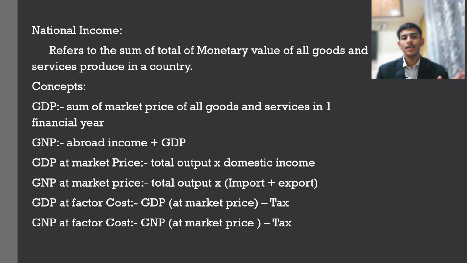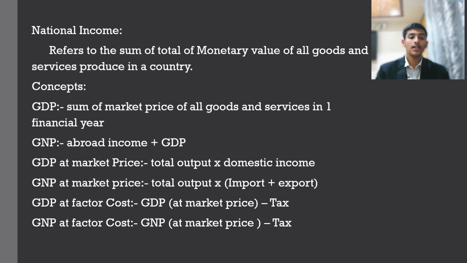Okay, next is GDP at market price. At market price means we multiply the total output that a country has generated in one financial year with the domestic income. So our total output multiplied by our domestic income is the GDP at market price. Next is GNP at market price. It is just the same, but total output is multiplied here by import and export. To calculate this, we have to consider both import and export as well, add them and multiply their sum with the total output of that particular financial year.